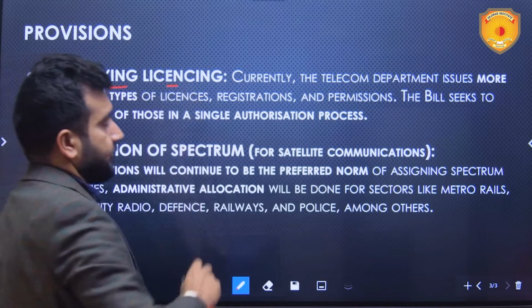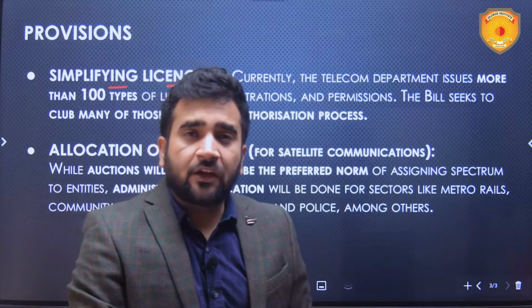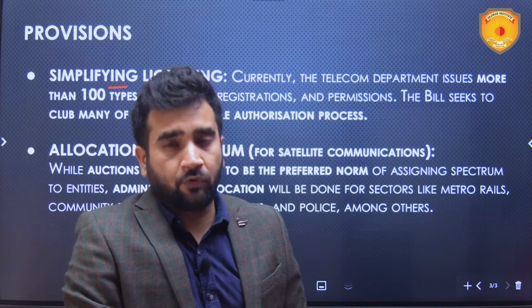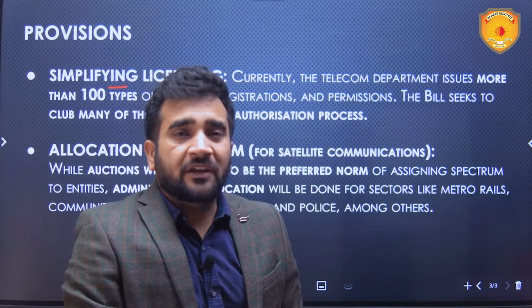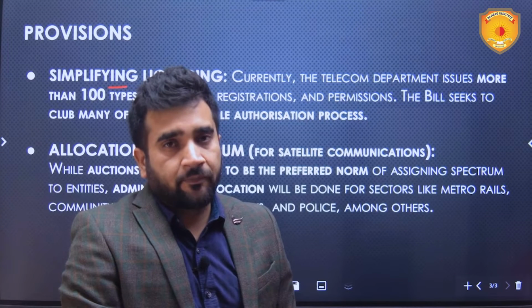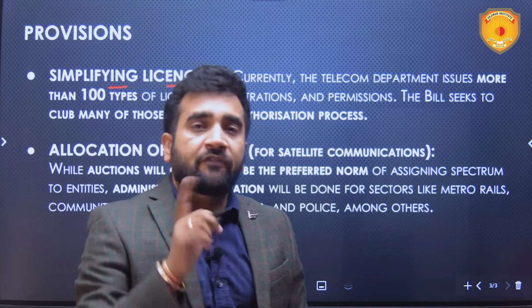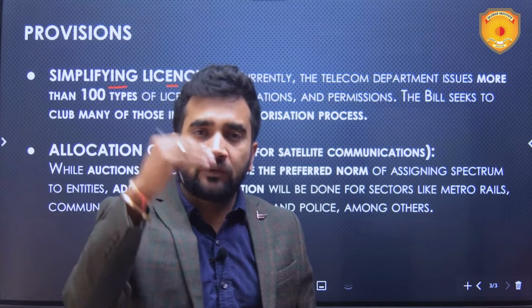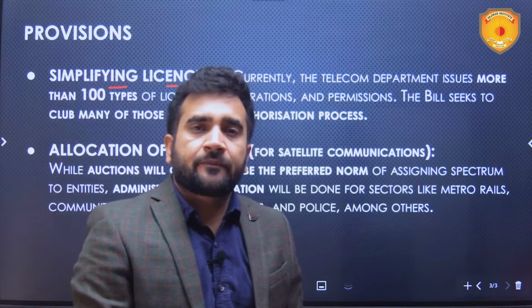Simplifying licensing. Currently, the telecom department had more than 100 types of licenses or approvals which any operator had to take in order to operate. But now this bill has simplified it to just one approval. Obviously, behind that one approval, there are many steps.